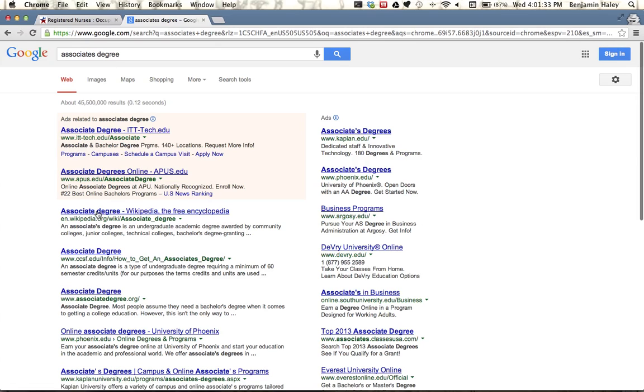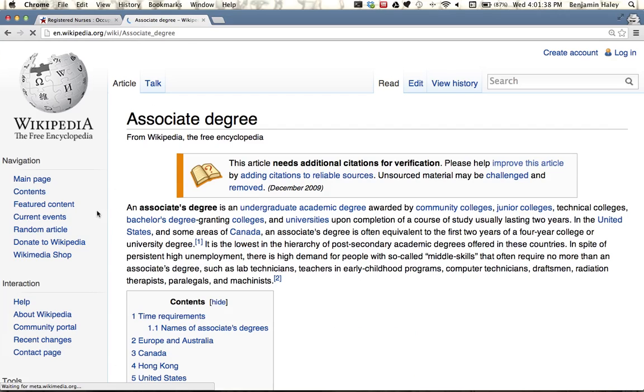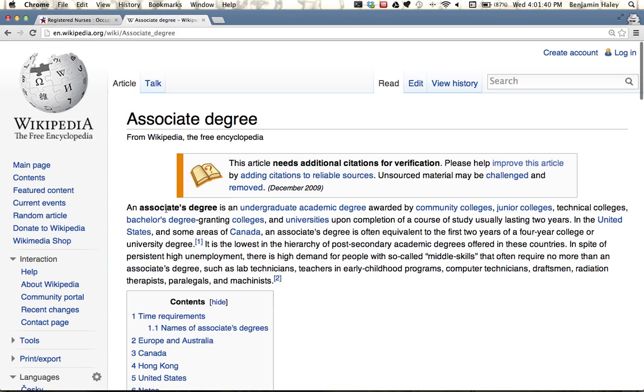And here I go to Wikipedia. I can see, once it loads, an associate's degree is an undergraduate academic degree awarded by community colleges, junior colleges, and technical colleges, bachelor degree granting colleges and universities upon completion of a course of study usually lasting 2 years. Okay, that's the really important one for me. Usually lasting 2 years, and it can be done at a community college or junior college.